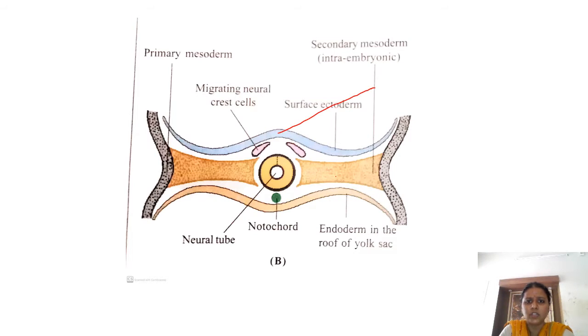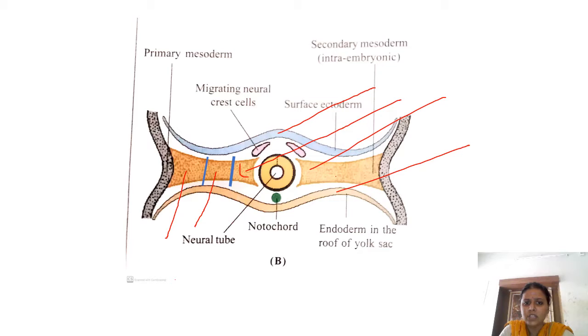So here you have the trilaminar germ disc. Here you have the ectoderm, and here you have the intraembryonic mesoderm and endoderm. The intraembryonic mesoderm will be divided into paraxial mesoderm, intermediate mesoderm and lateral plate mesoderm.